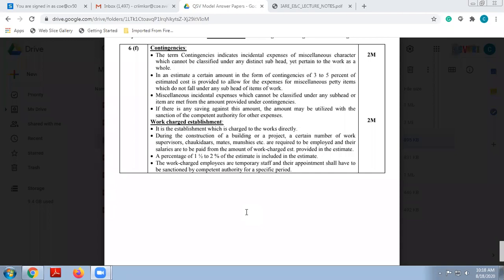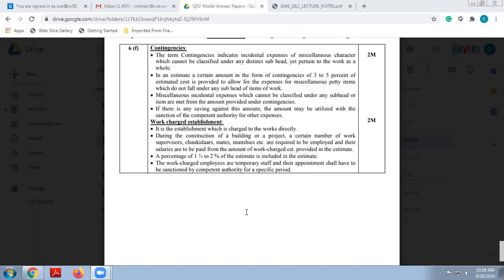Suppose you want to modify some structure. Previously in our detailed estimate it was a dog leg staircase, but in the dog leg staircase you think to use some good material, or you are using some replacing material, or you have changed the design, or you are using some special material.